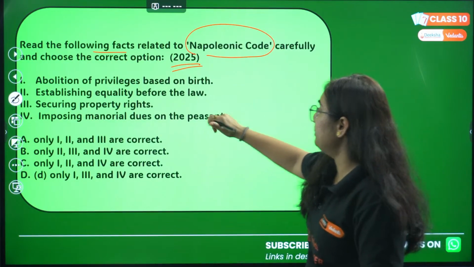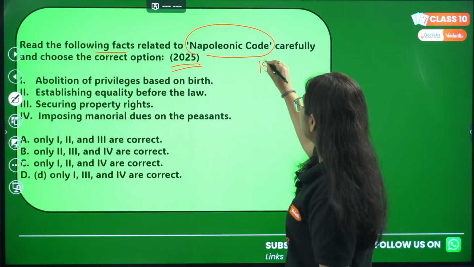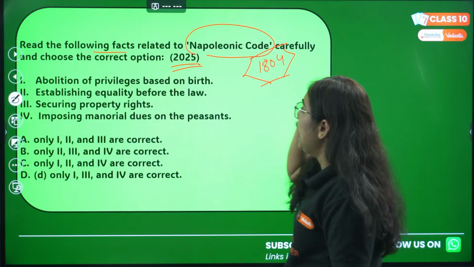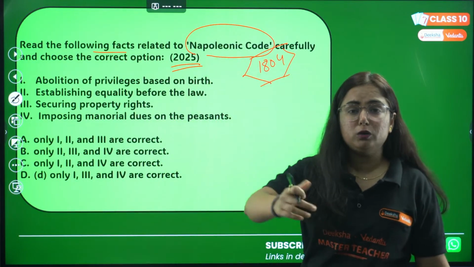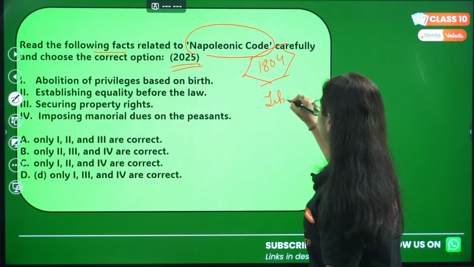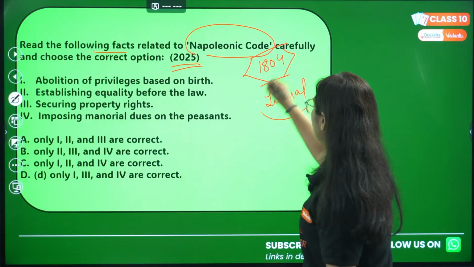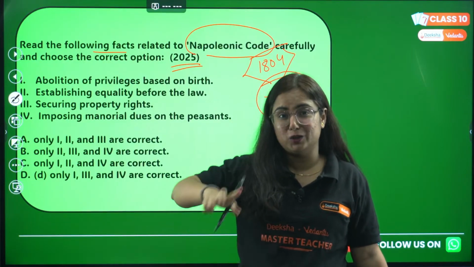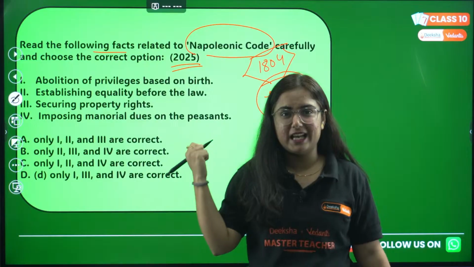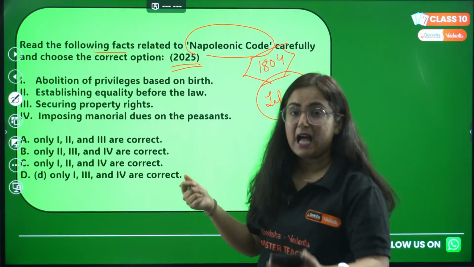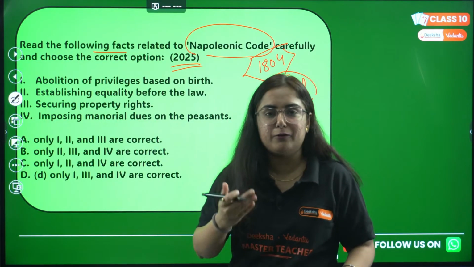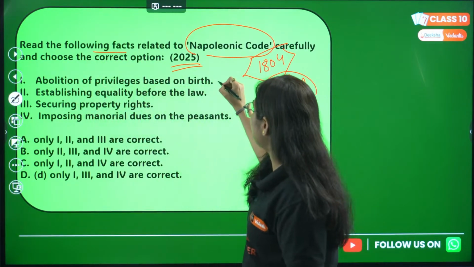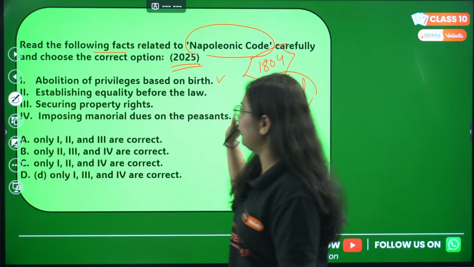Moving to this question, the Napoleonic Code was introduced in the year 1804 as Napoleon came into power. He is known to the world as a liberal ruler. However, that liberty only applied to two things, economic and social. Do you think he gave political liberty? No. So abolition of privilege on the basis of birth, yes, that's true, he gave that.